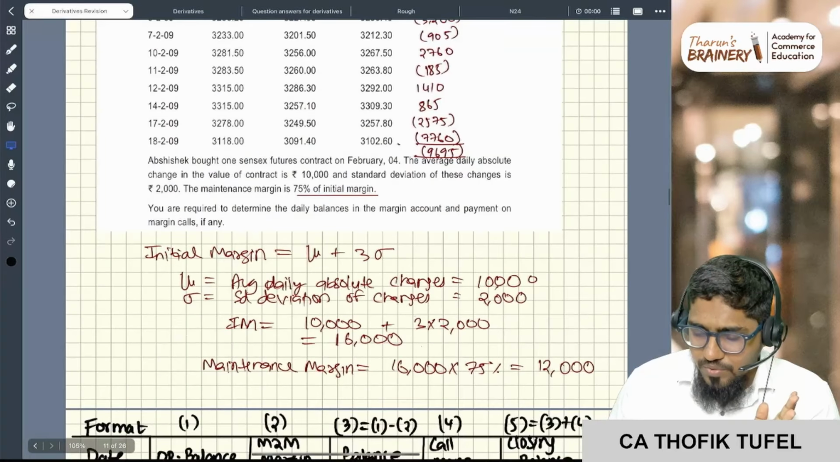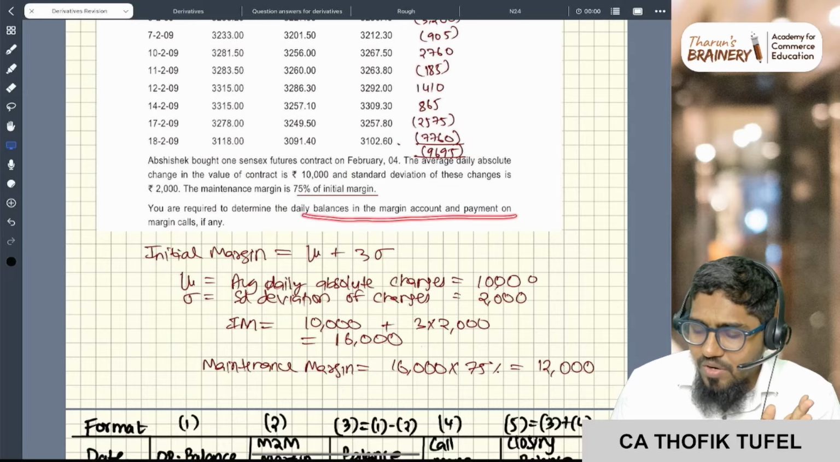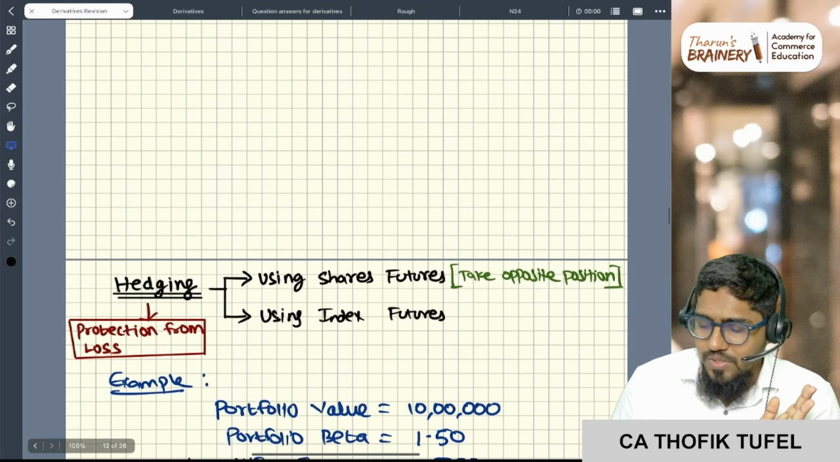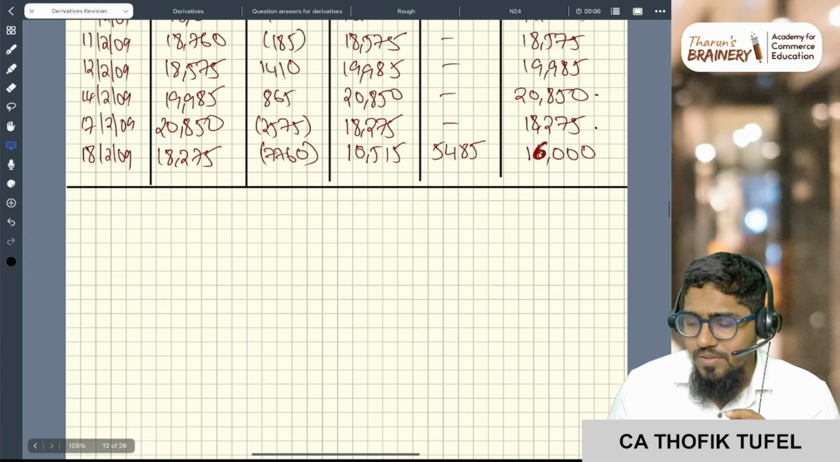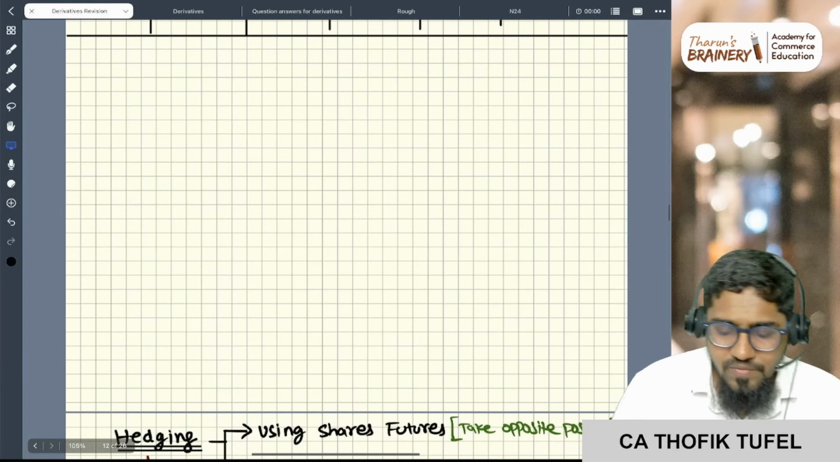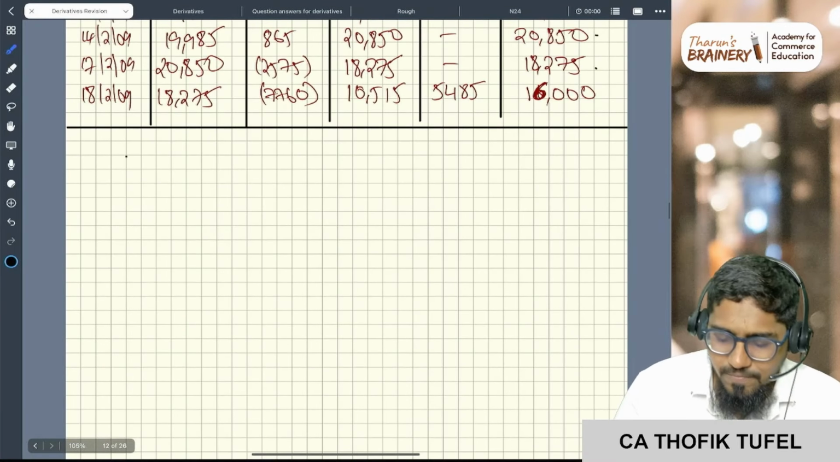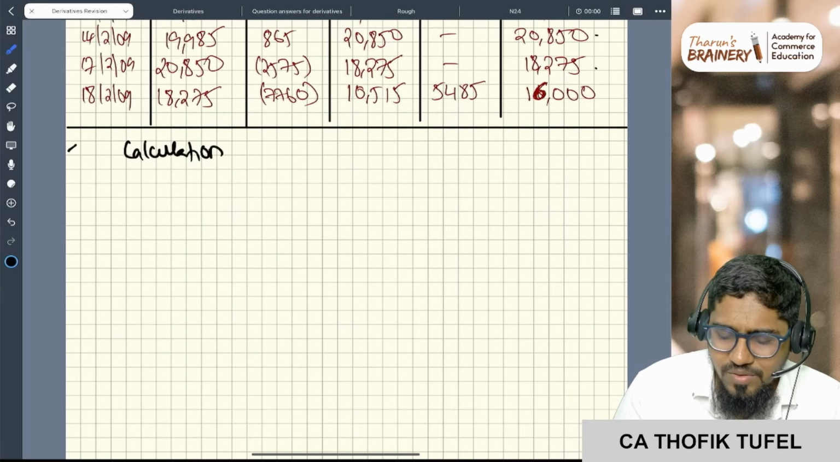That is how it works. This is one question. You are required to determine the daily balances in the margin account and payment of margin calls. That's it. This is the answer. But in the examination, sometimes they will also ask you to calculate the profit. Calculation of profit if the contract is closed on 18/2. For example, this is extra.